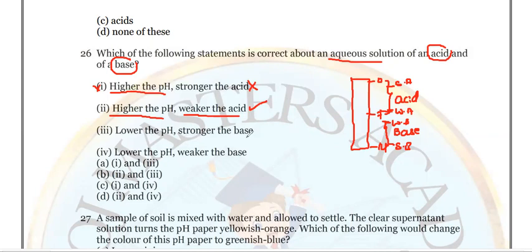Lower the pH, strong base. If the pH decreases, it means strong acid, but not strong base. So this statement is also wrong.